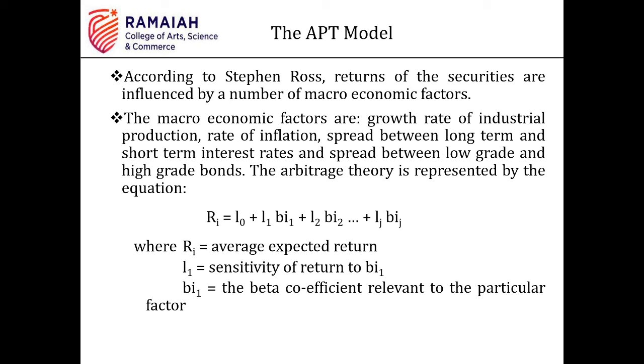For example, beta 1, how would you calculate beta 1? Forex or any particular factor, risk factors change. So you need to calculate the risk factor for quite a number of years. How do you get the data? And then you calculate beta. So this process is quite tedious and it's not practically possible to implement the APT model. But however, for your academic purposes, you need to study this.